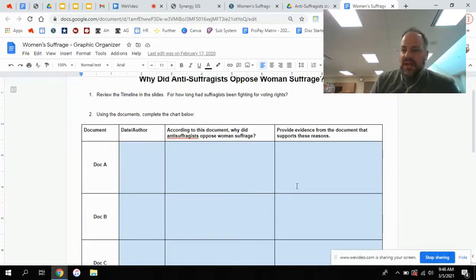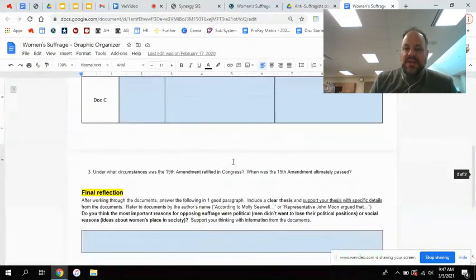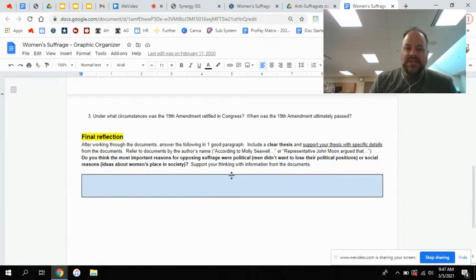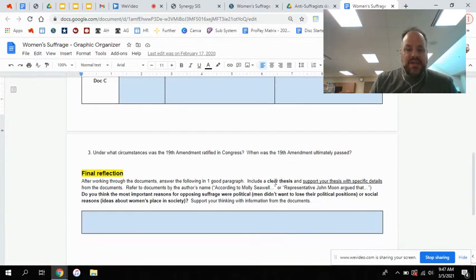Your words only. And then over here, I should see evidence. So this would be information right out of the document. So it could be a quotation or it could be a paraphrase of what you're reading. But direct quotes are okay on the right column. The middle column, your words. Evidence is specific language from the document. And you know how this works. If you fill out this chart well, then you should have a pretty good idea of the information that you're going to need to answer the reflection questions. Okay, so make sure you're digging through these documents and trying to pull out main ideas.